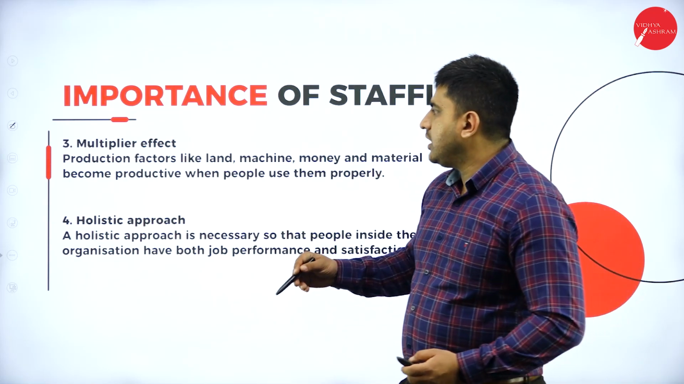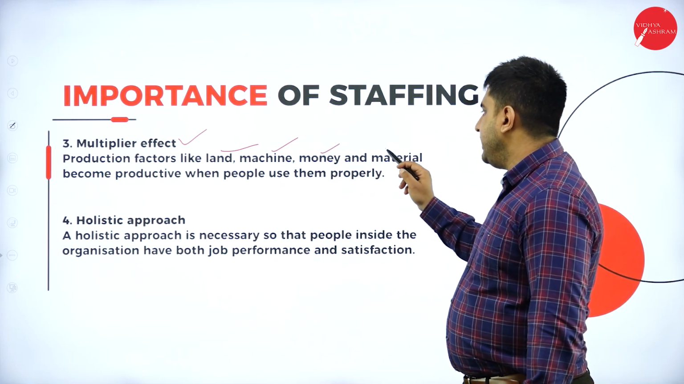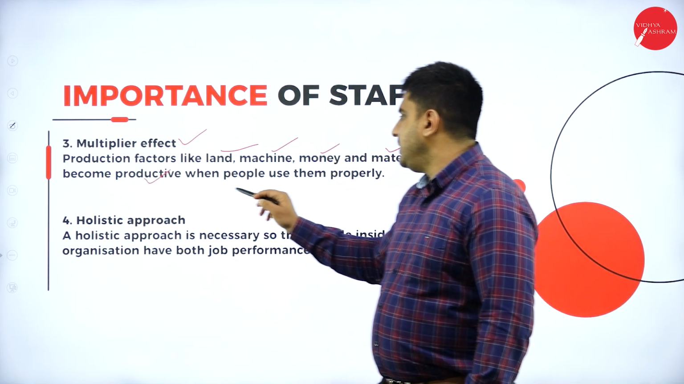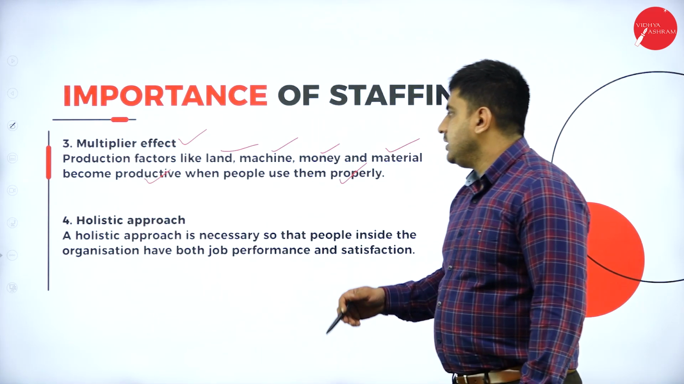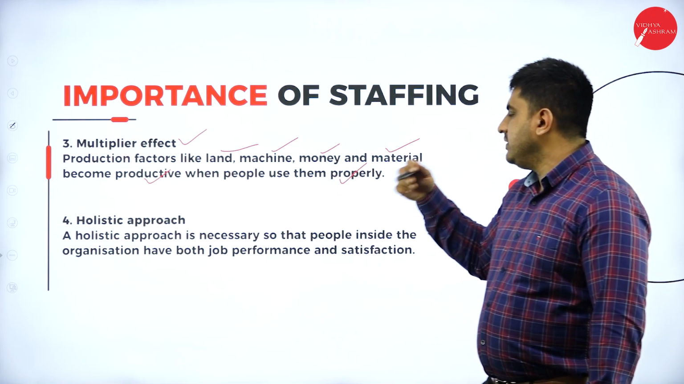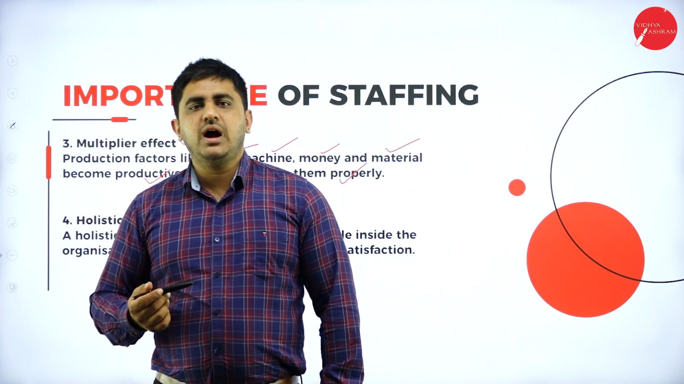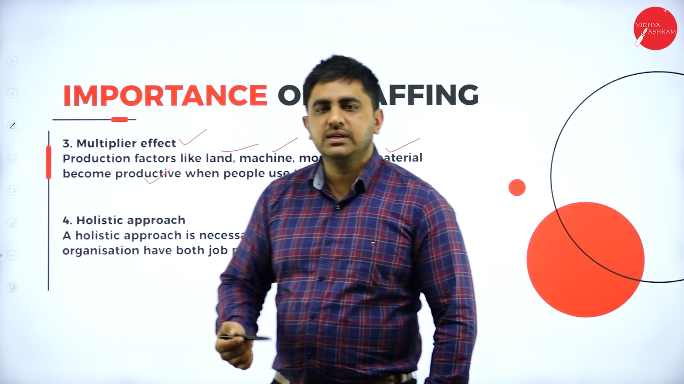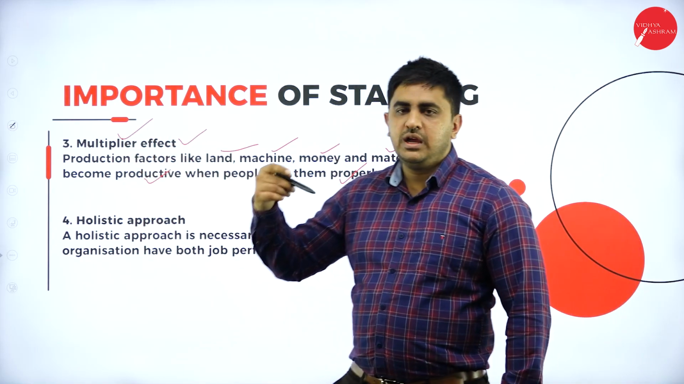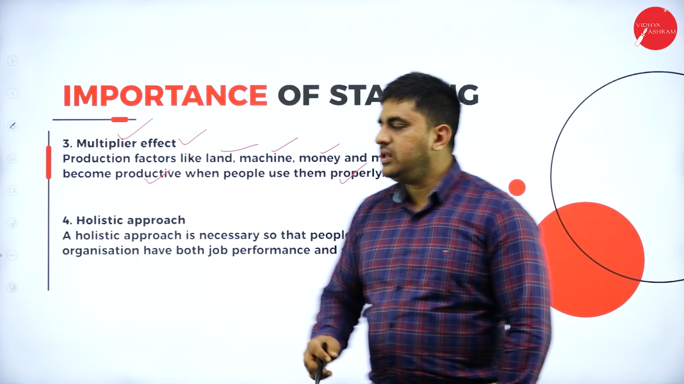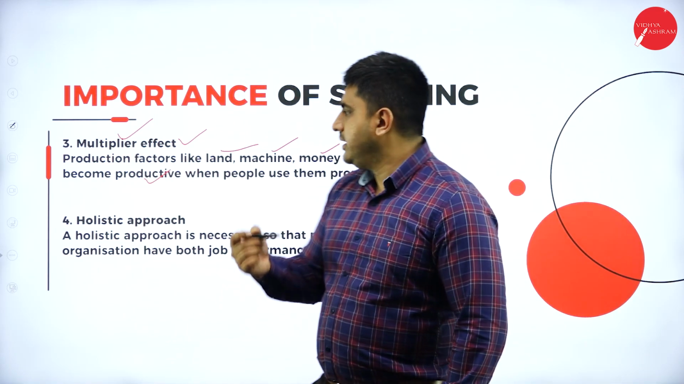Next, we go for the multiplier effect. Production factors like land, machine, money and material become productive when people use them properly. You may have the best machines, you have invested a lot of money, you got the best raw materials in the world, but if your workforce is not skilled or competent, what happens? Everything is waste. If you have a competent workforce, then all these factors will fall in place for you. This is called the multiplier effect.